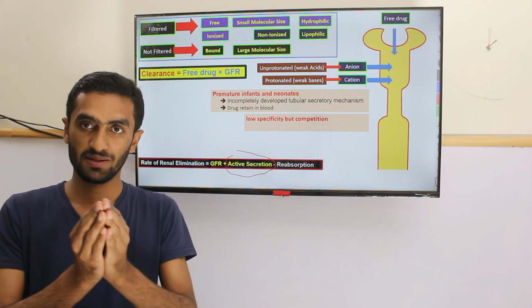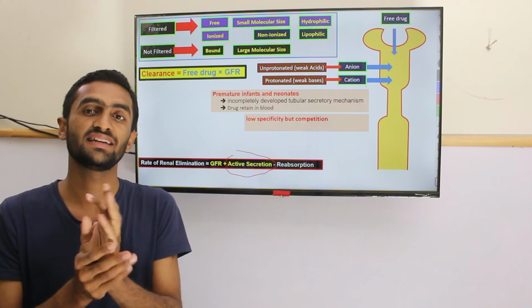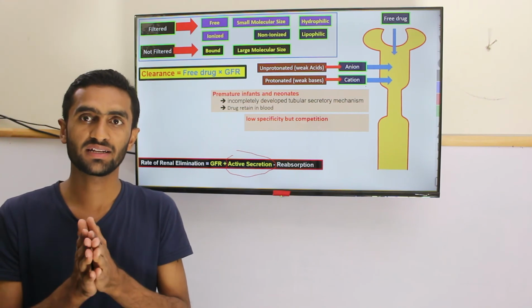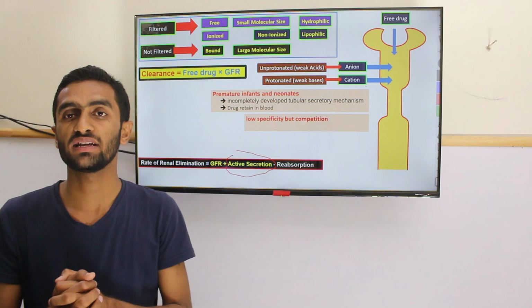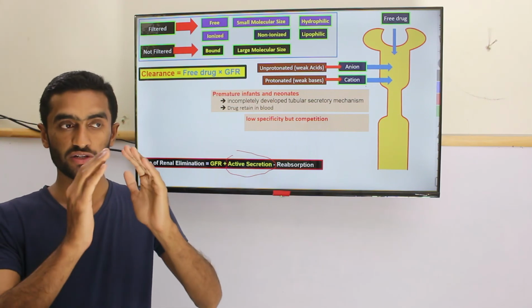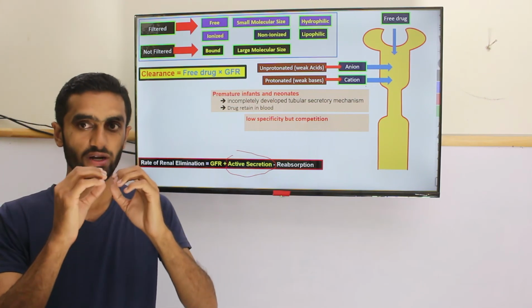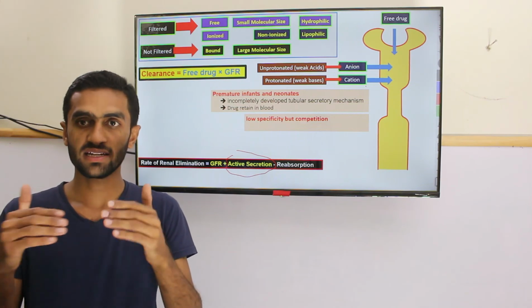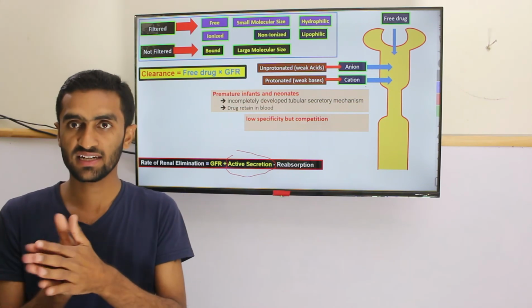For pain relief, analgesia, he took aspirin, but his pain increased. What is the mechanism? Aspirin and uric acid compete for excretion at the secretion point.